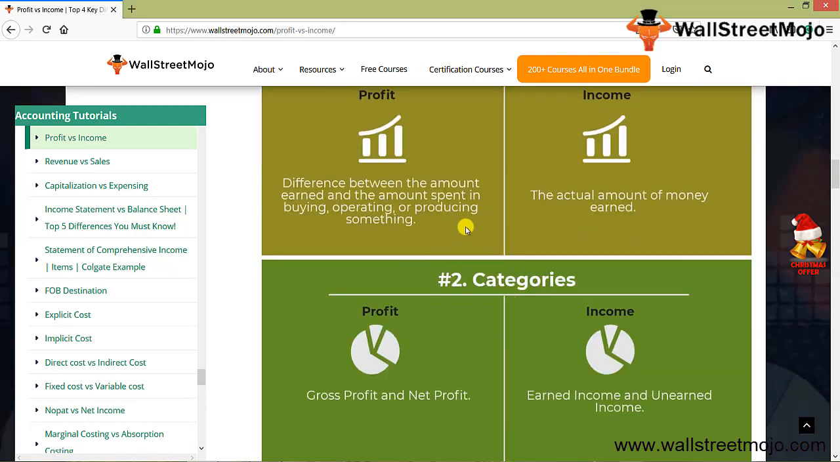Now, the second point of difference is the categorization. Profit is divided into two parts, gross profit and net profit, where gross profit has to be bigger than the net profit. That's quite common sense. And income is basically divided into earned income and unearned income. So these are the two categorizations.